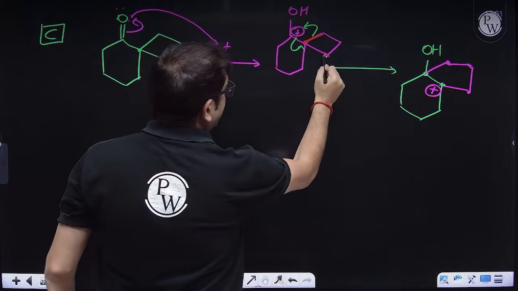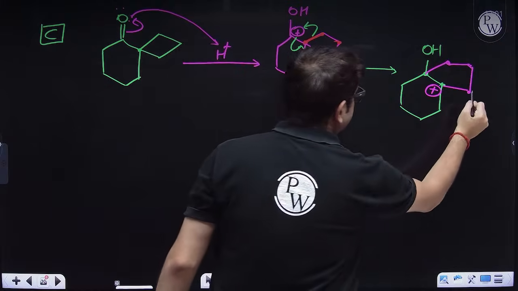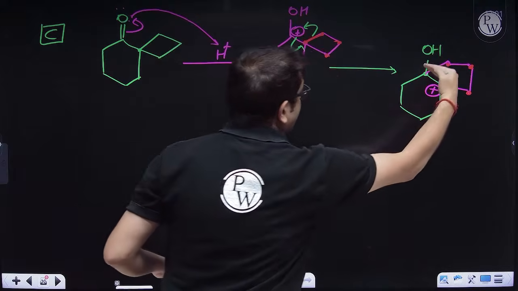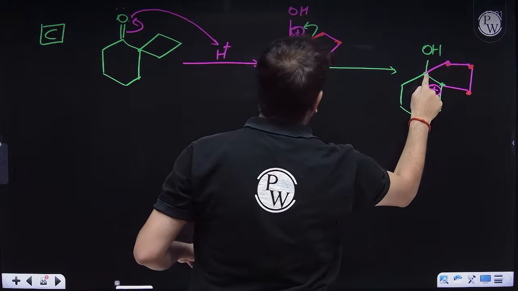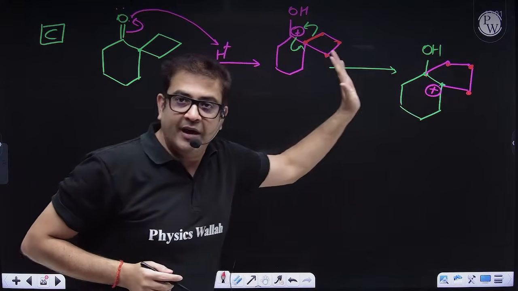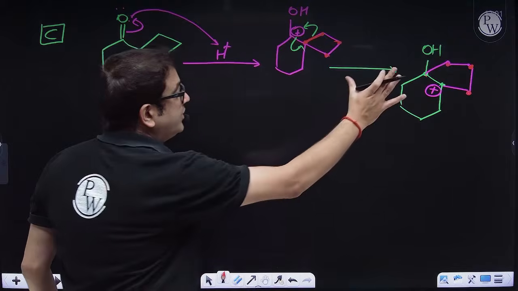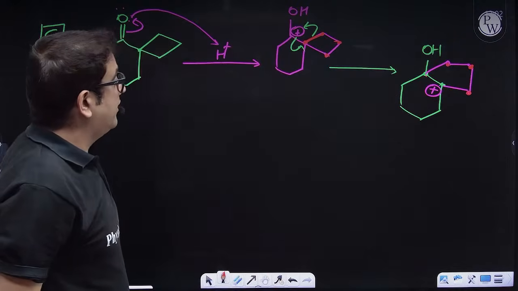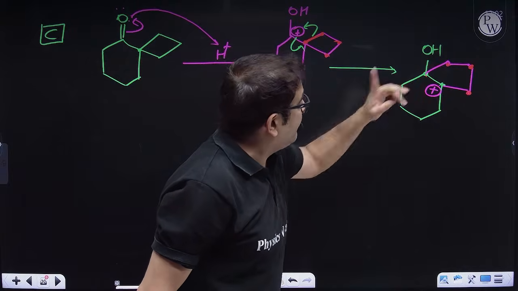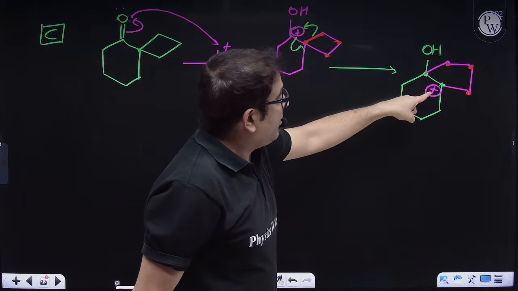So this is the 1st, 2nd and 3rd carbon. That 3rd carbon has broken a bond with this carbon and made a bond with this one. I hope everybody is clear with the picture. Now this is your positivity. Sir, that means I have a 6-membered ring and a 5-membered ring, but I have a positivity over here.